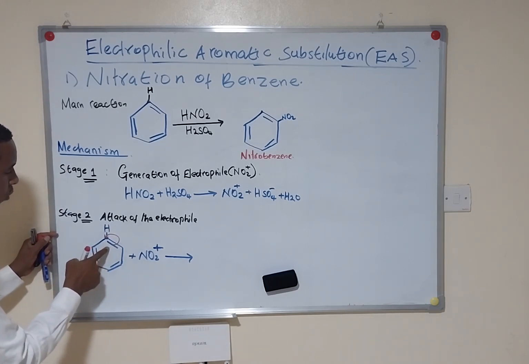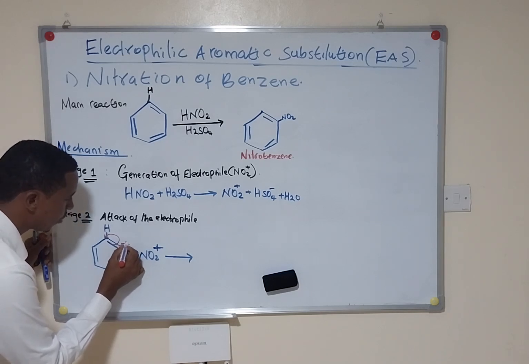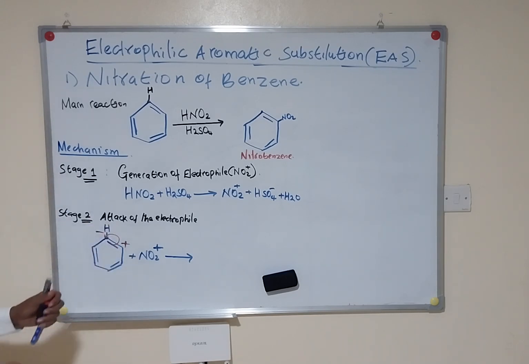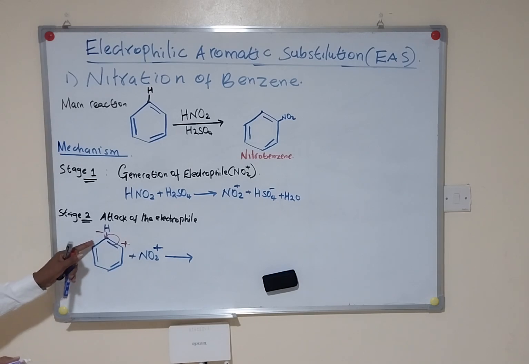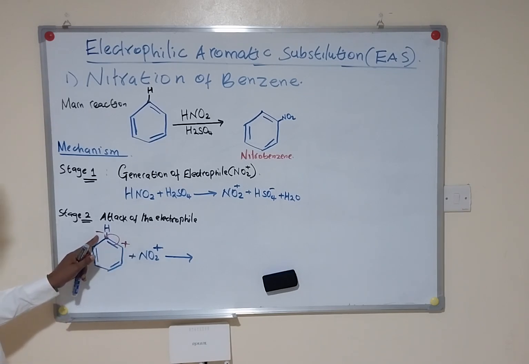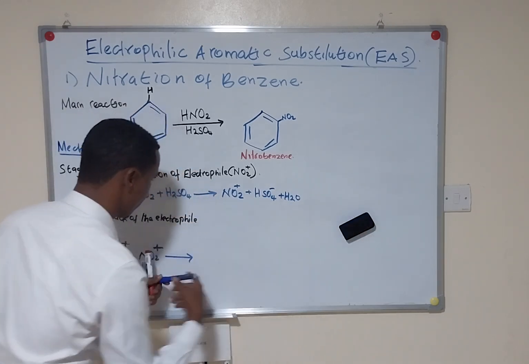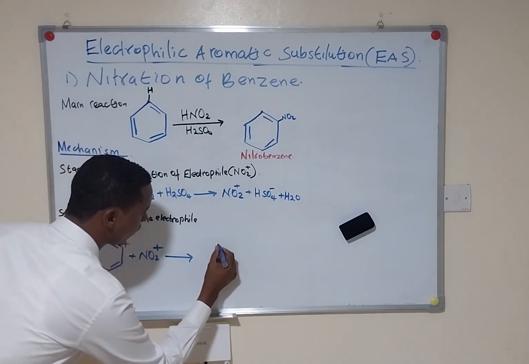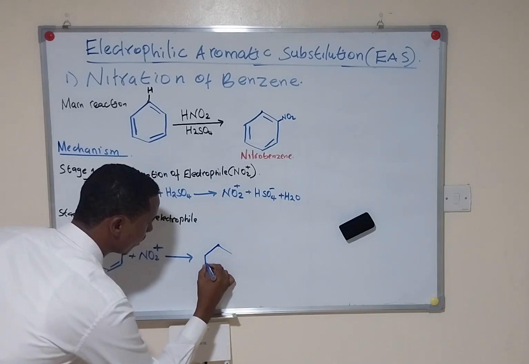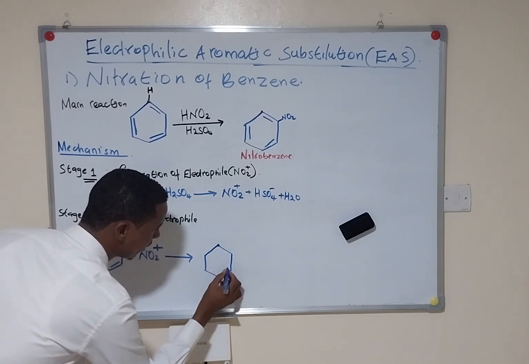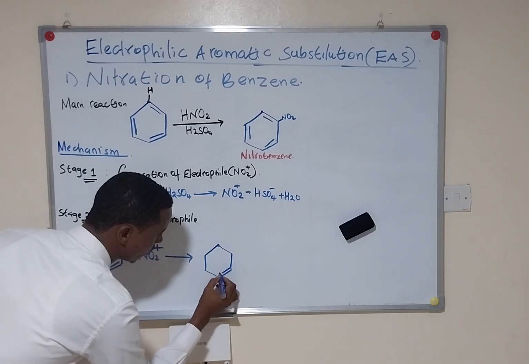So if the pi electron moves, here we will have positive charge, and here we will have negative charge. So what happens is that the negative charge, in other words, the proton will accept the negative charge, and this forms like that.